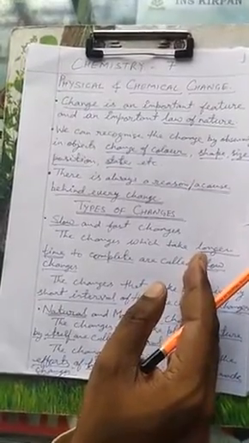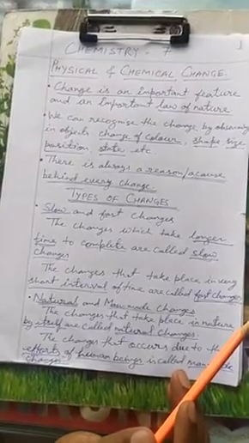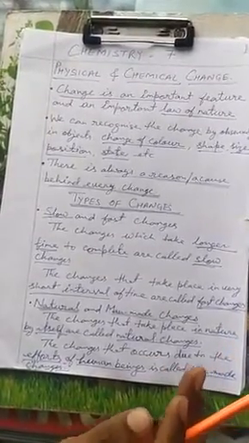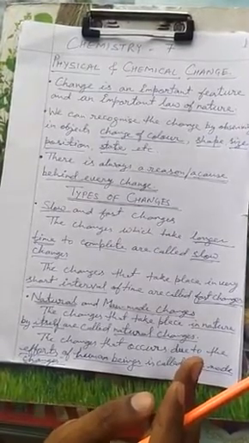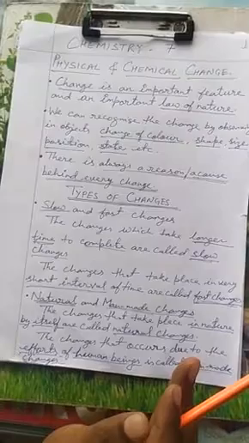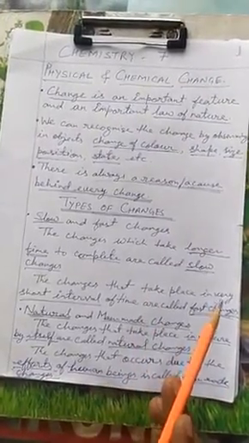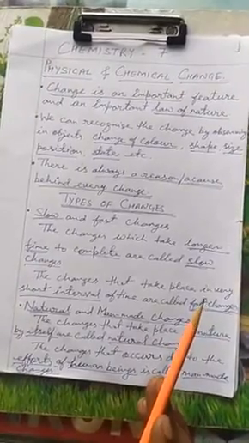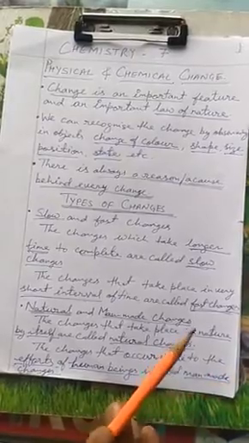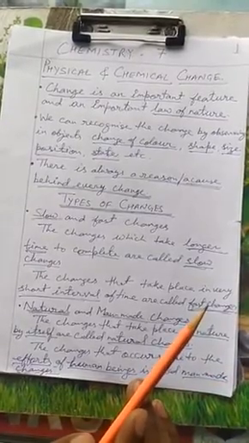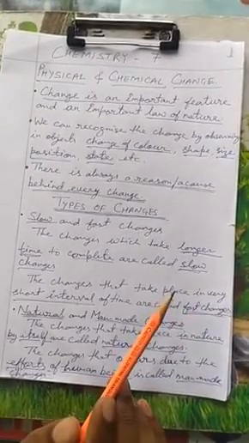Curdling of milk is an example of a good change, where the curd which is being formed is a permanent change. It's a desirable change. Obviously the people who like curd, for them it is desirable, and those who don't like curd, those who prefer milk, for them it is an undesirable change. It's a chemical change because you find a change in color, taste and smell occurs. It takes 4, 5, 6 hours, so it is a slow change and you can't get the milk back from the curd. So it is an example of irreversible change.